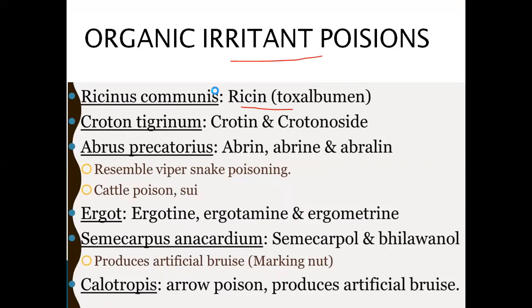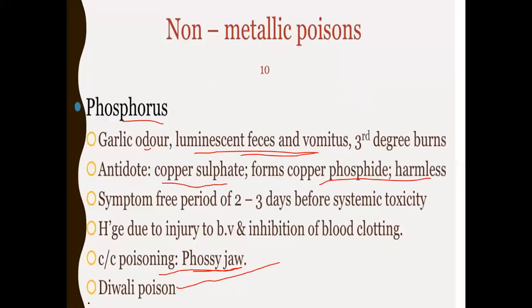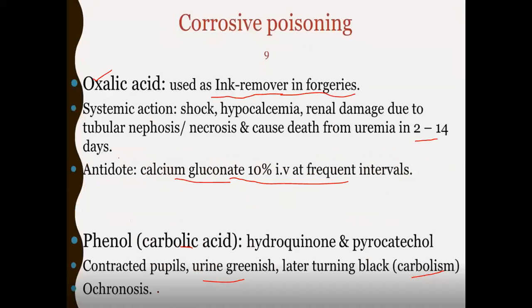Okay. So one thing I forgot to explain, that is here. Ochronosis. Ochronosis is nothing but blackish pigmentation in the urine and the skin. In the case of carbolic acid poison, there will be blackish pigmentation, or the urine will turn black. That's why it is called ochronosis.